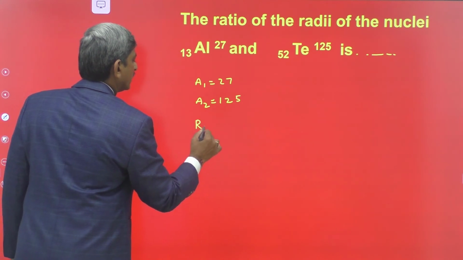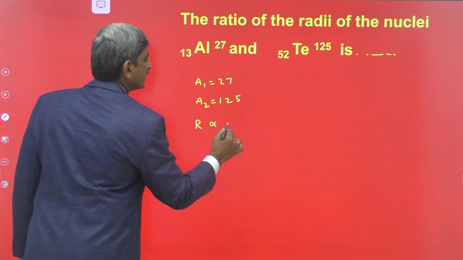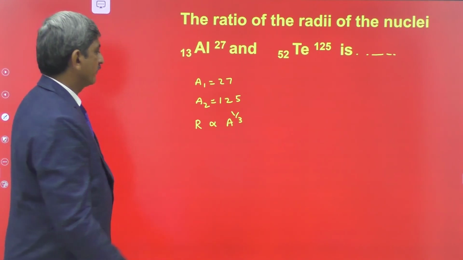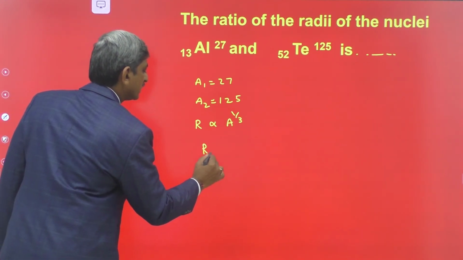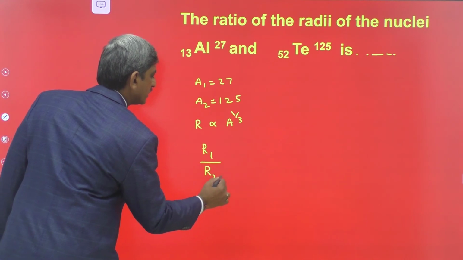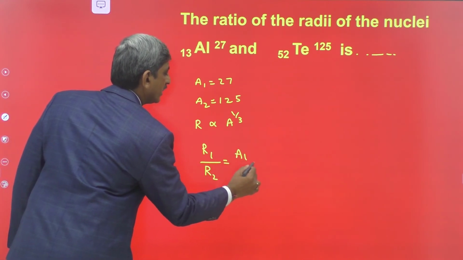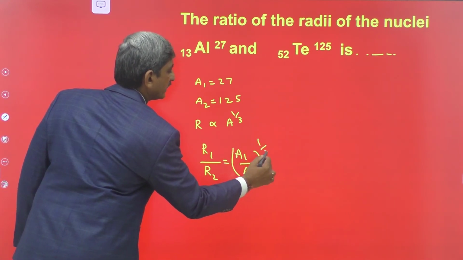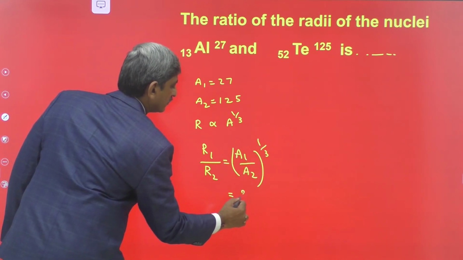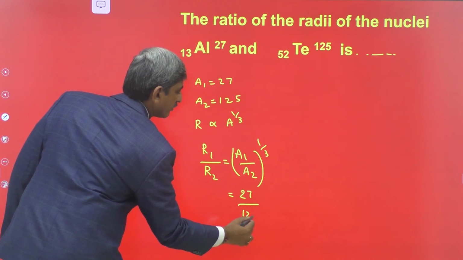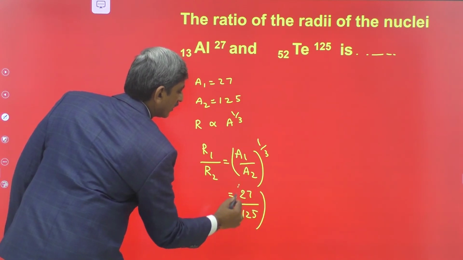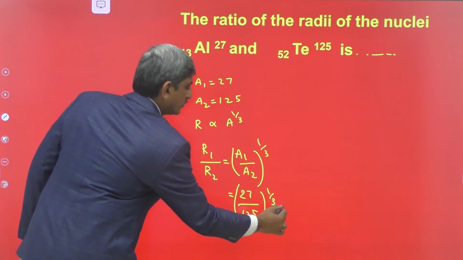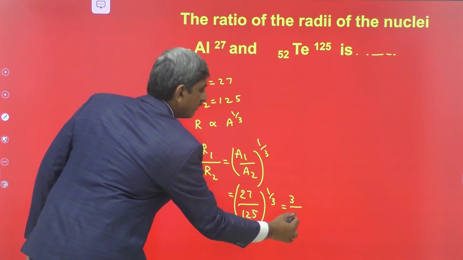We know that the radius of the nuclei is directly proportional to A to the power of 1 by 3. From this we can write R1 by R2 is equal to A1 by A2 whole power 1 by 3, that is equal to 27 divided by 125 whole power 1 by 3, which is equal to 3 divided by 5.